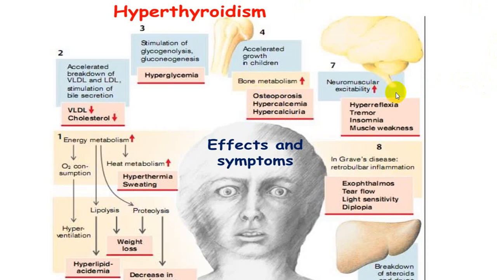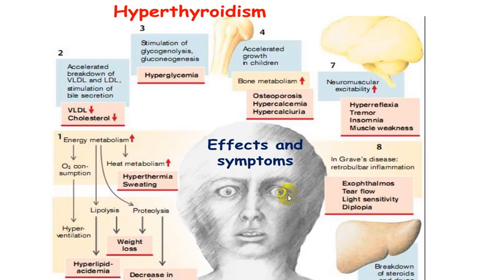Hyperexcitability of the CNS producing tremors, hyperreflexia, insomnia, because of muscular wasting, muscular weakness, and effect on the eye, exophthalmos, and all the signs of exophthalmos, ophthalmoplegia.